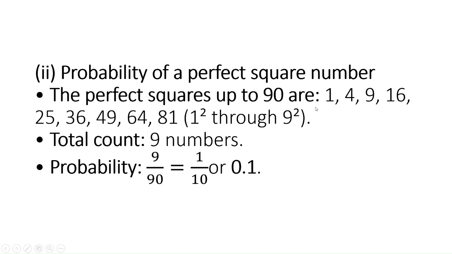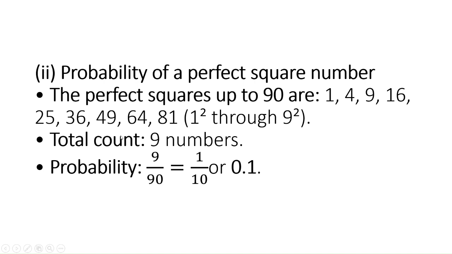How many are there here? 1, 2, 3, 4, 5, 6, 7, 8, 9. So the total count of the perfect square numbers is 9. These are the favorable outcomes for this event, the probability of getting a perfect square number.